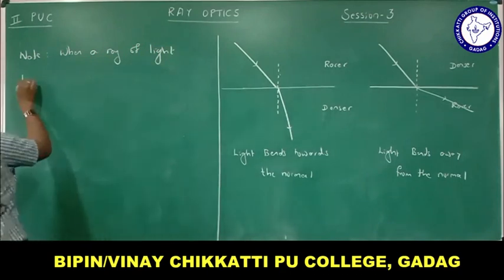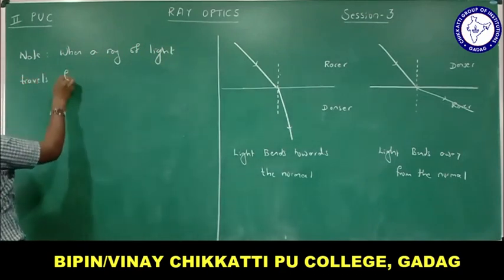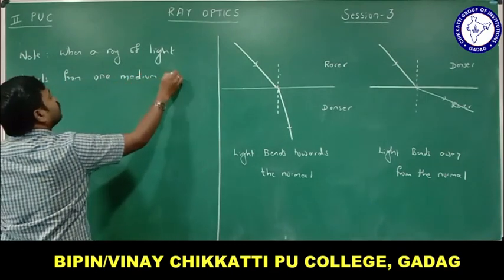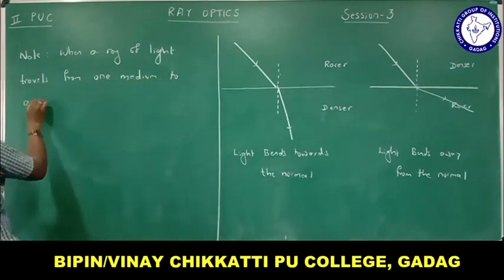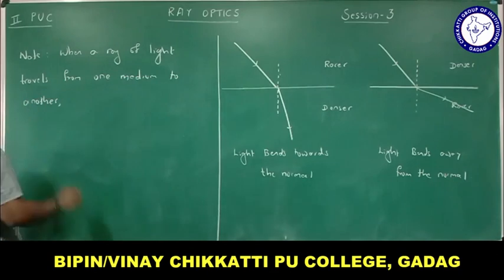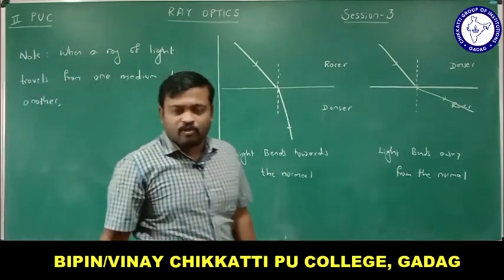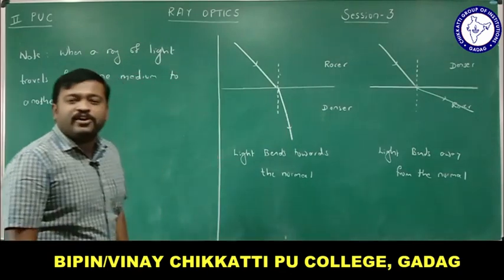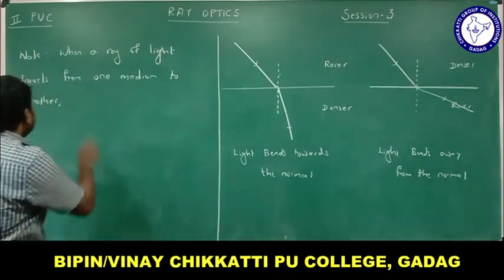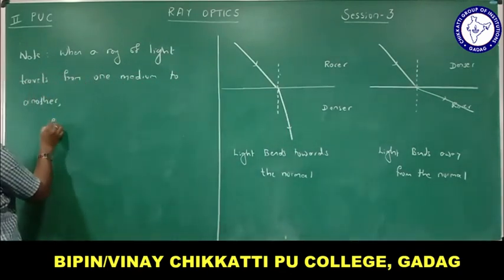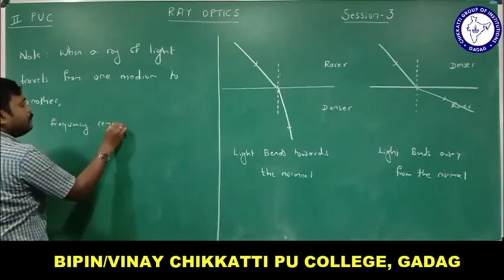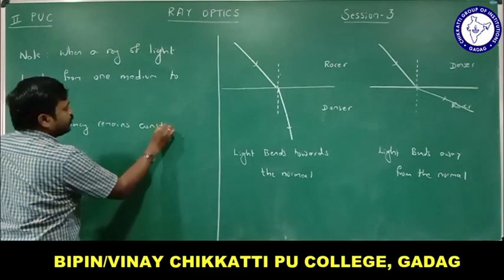When a ray of light travels from one medium to another, what changes? Speed changes, that we know, but one physical quantity remains constant. Do you remember? When a ray of light travels from one medium to another, frequency remains constant. Do you understand this?